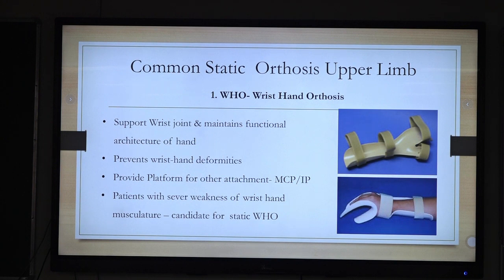Okay, it supports and maintains the functional architecture of the hand. I told you about the arches, na? Yes, that helps and protects the arches. So if arches are protected, function will be preserved. Also it protects from deformities, and also provides attachments. I told you functional: on static orthosis, we can attach functional attachments.